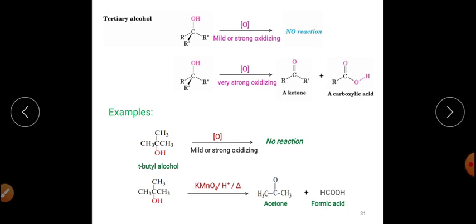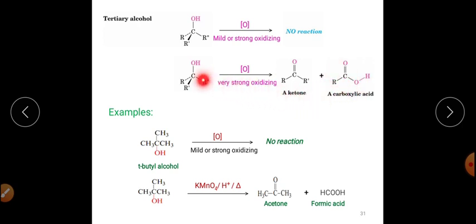But if we take a very strong oxidizing agent, at that time the reaction will happen, and in that reaction there will be a fragmentation. And how will the fragmentation happen? You can see that this particular alcohol contains 3 R groups: R, R prime and R double prime. So R and R prime will make the ketone, and this R will get converted into carboxylic acid.